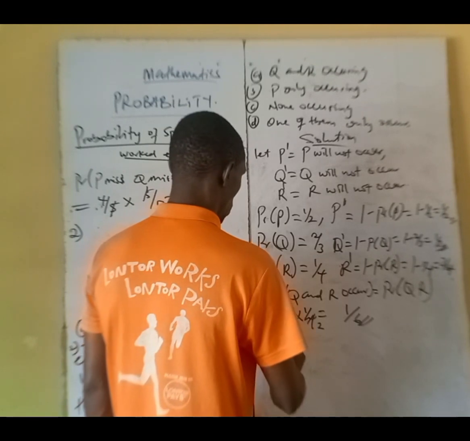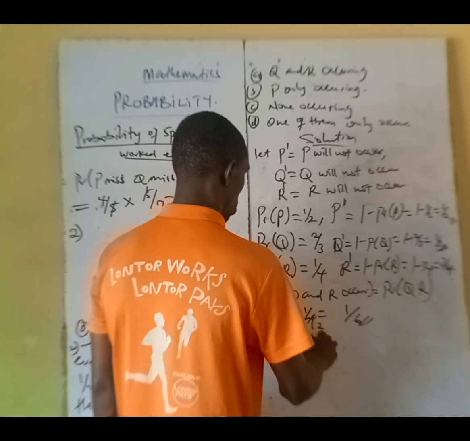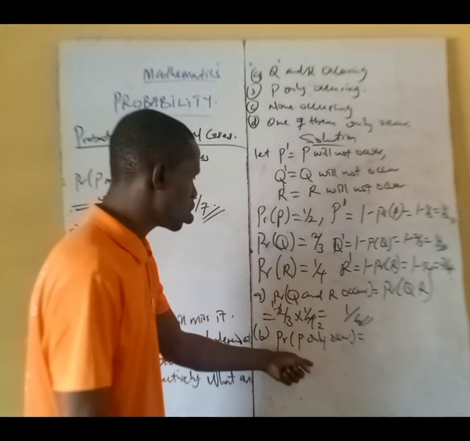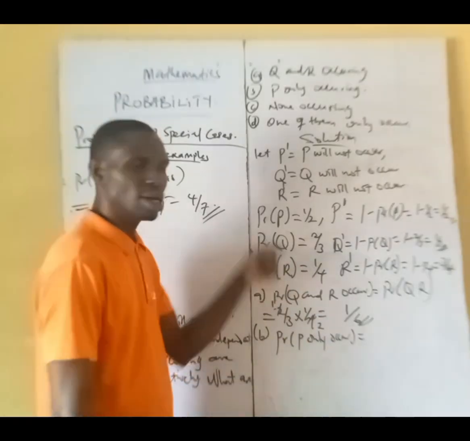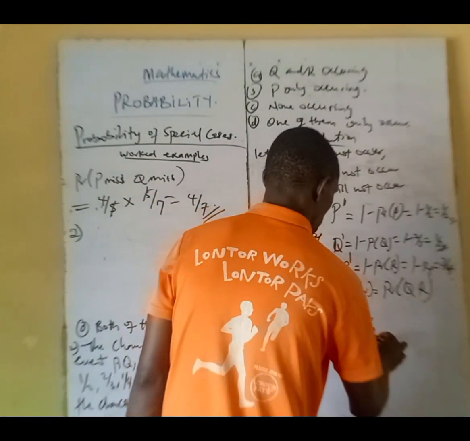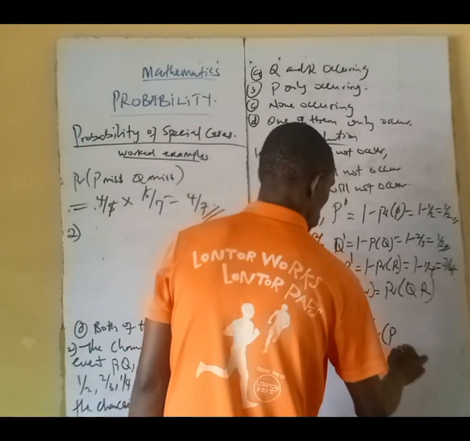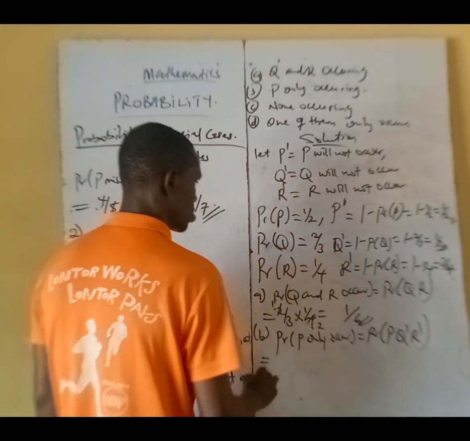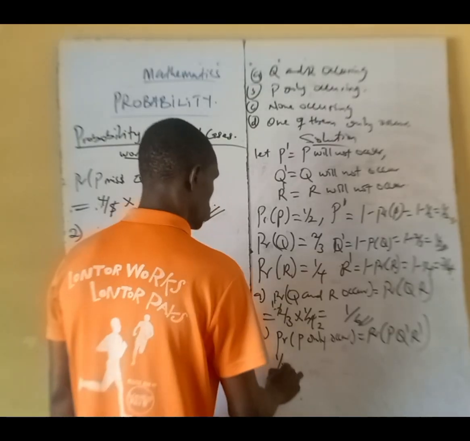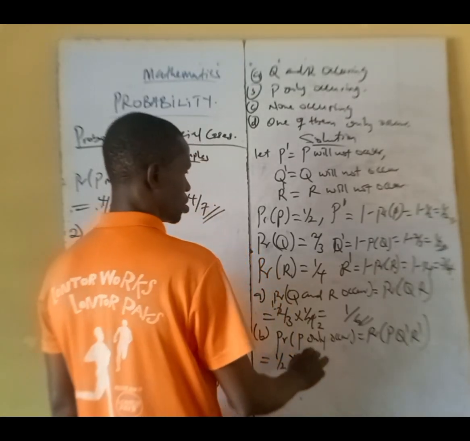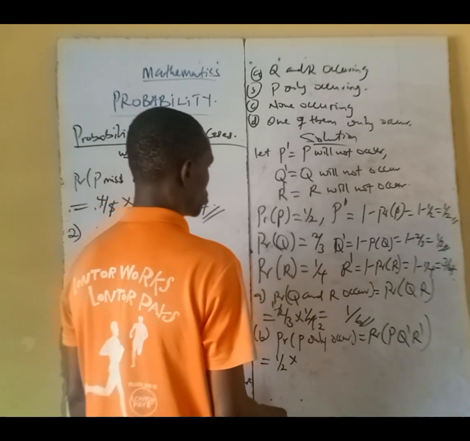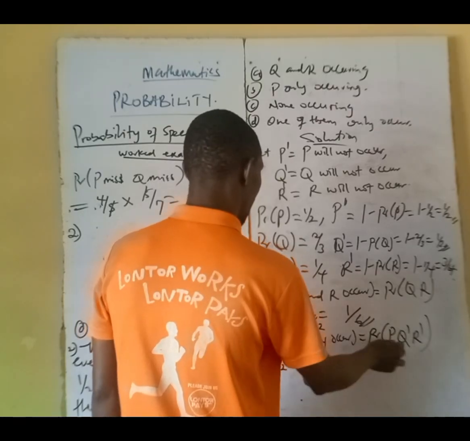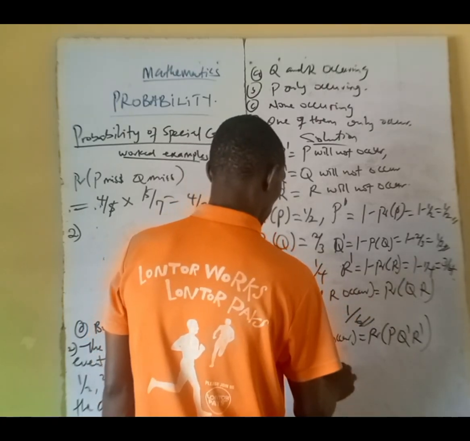B. P only occurs. Probability that P only occurs. Of course, if P only occurs, that is P occurs, Q did not occur, R did not occur. That's the probability that P occurs, which is 1/2, times Q did not occur, which is 1/3, then R did not occur, 3/4.